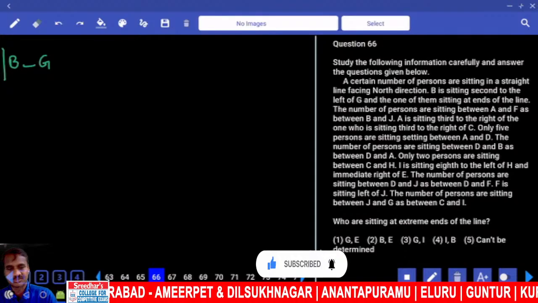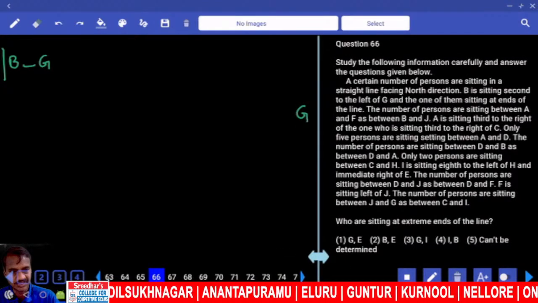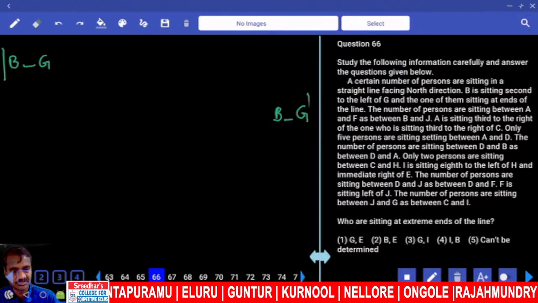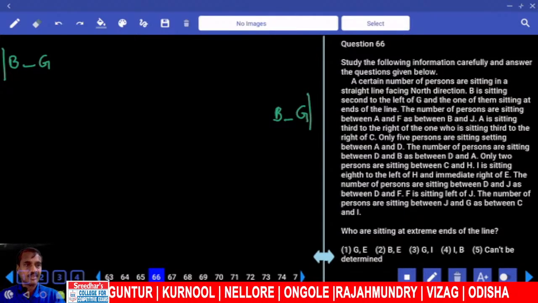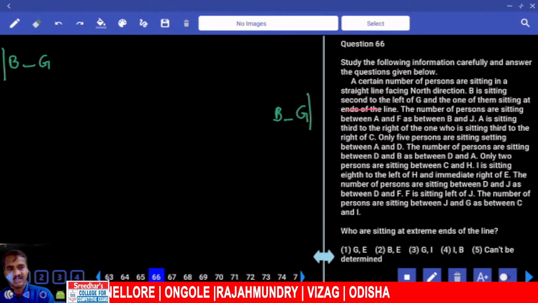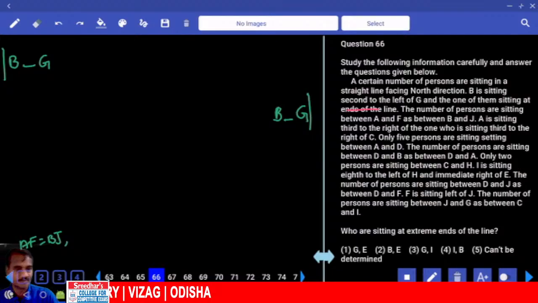In the next case, now G is here and B is here. B is seated second to the left of G, G is at one of the extremes. One of them is sitting at the extreme ends of the line. The number of persons sitting between A and F, B and J, is the same.